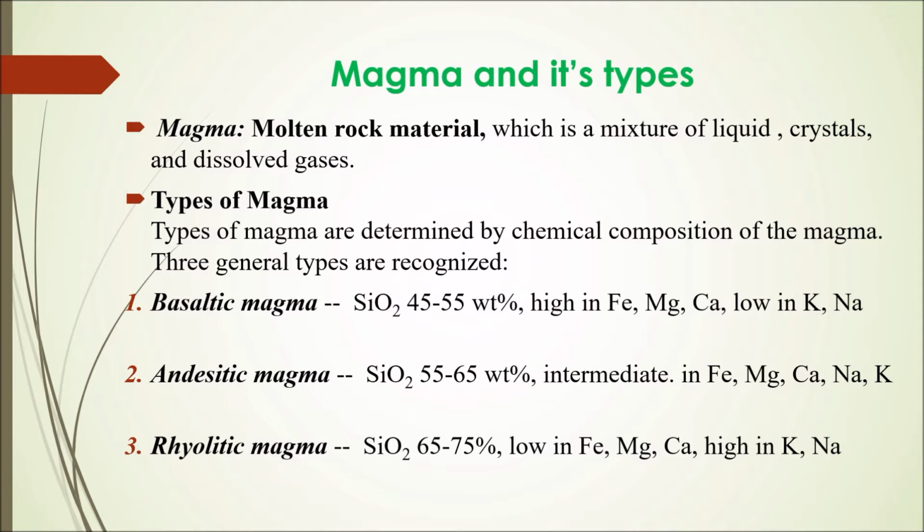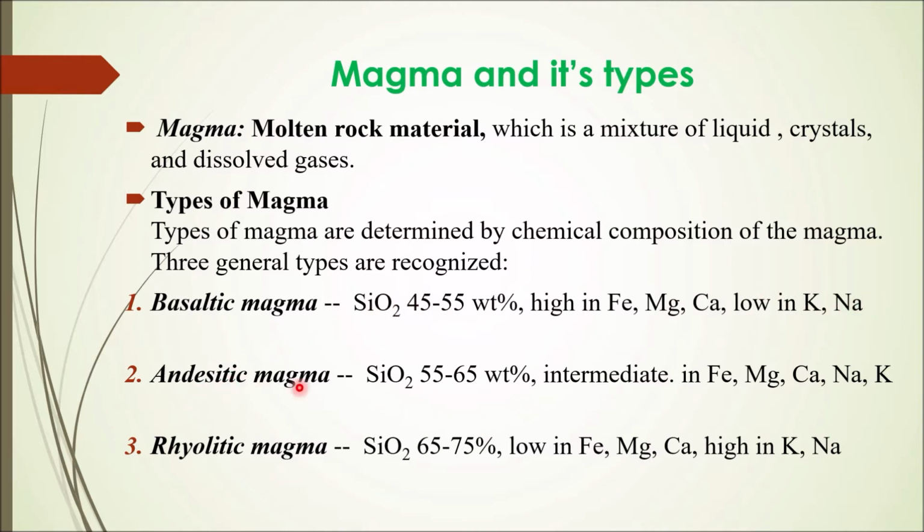Types of magma, means depending upon the chemical composition, there are different types. One is basaltic, which contains silica percentage in between 45 to 55% and high content of iron, magnesium, and calcium elements, low in potassium and sodium.